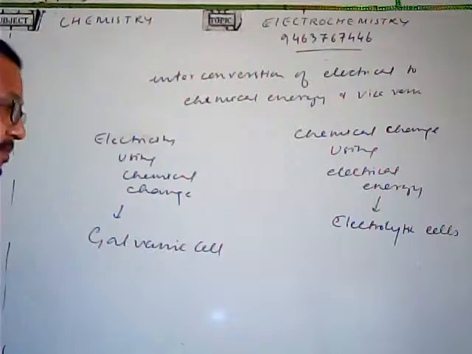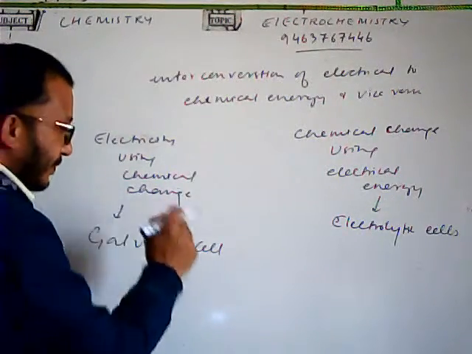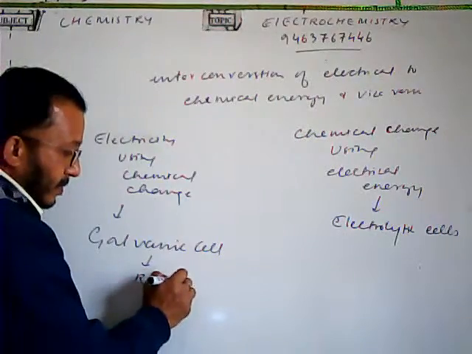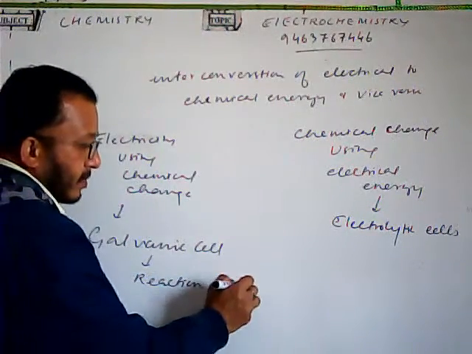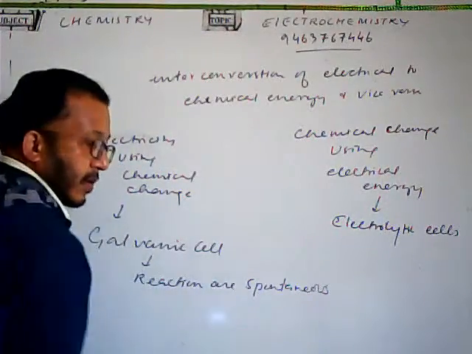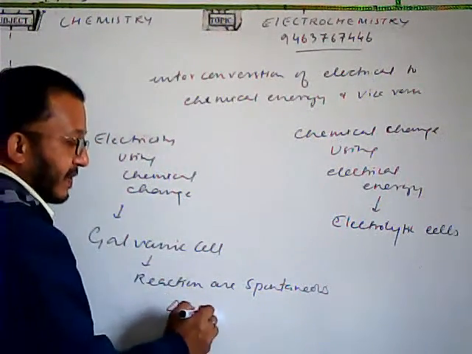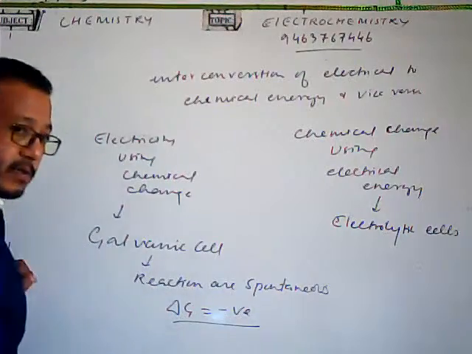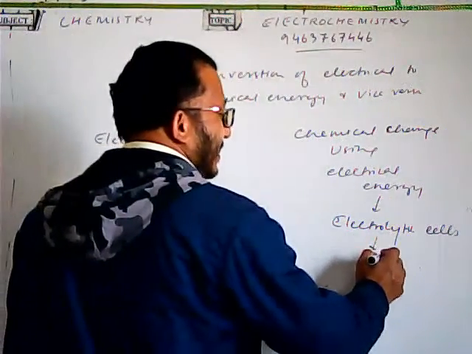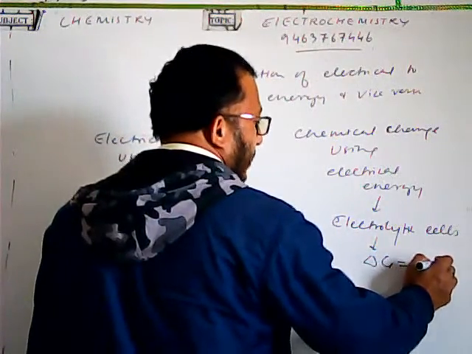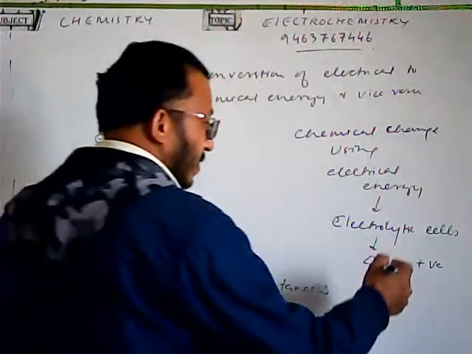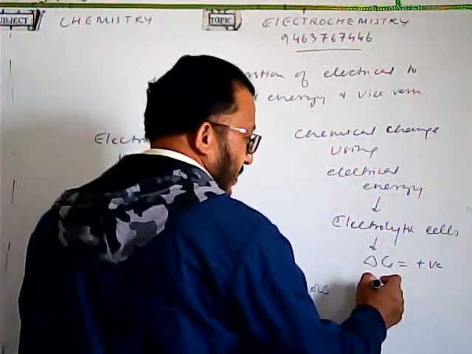In the galvanic cell, the reaction is spontaneous. That means the delta G, the Gibbs free energy, is negative for the reaction. And in the electrolytic cell, the delta G is positive. That means the reaction cannot take place on its own, so here the reactions are non-spontaneous.